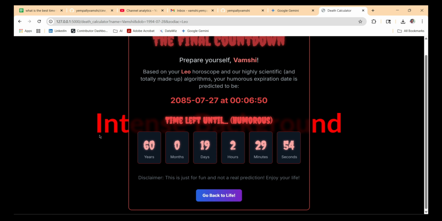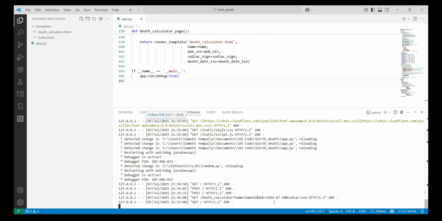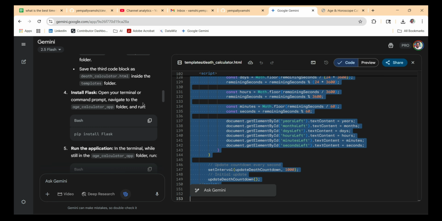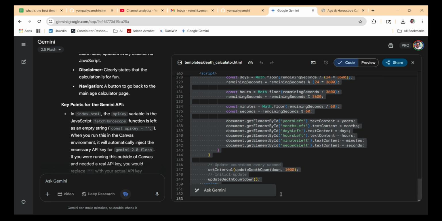Okay, we have to keep some intense backgrounds also. So I'll go back to my life. Here we have to give the calm background. So this is what I expected, and as per expectation it came. It is really good. Within a few minutes it has completed, within a few seconds I should say.